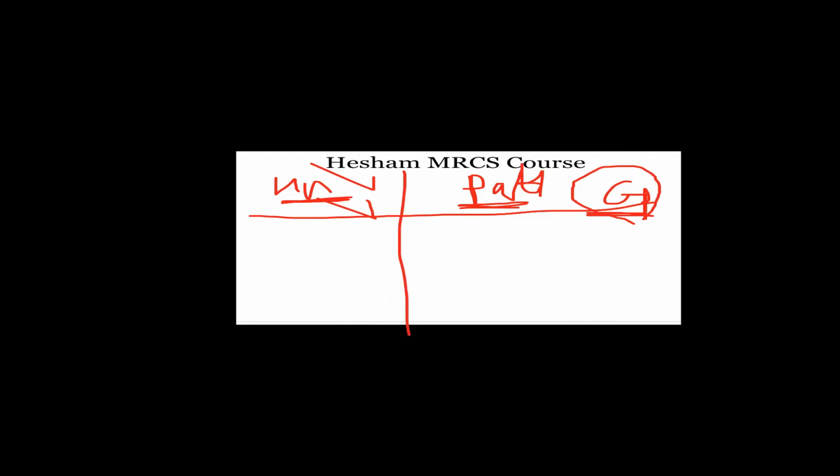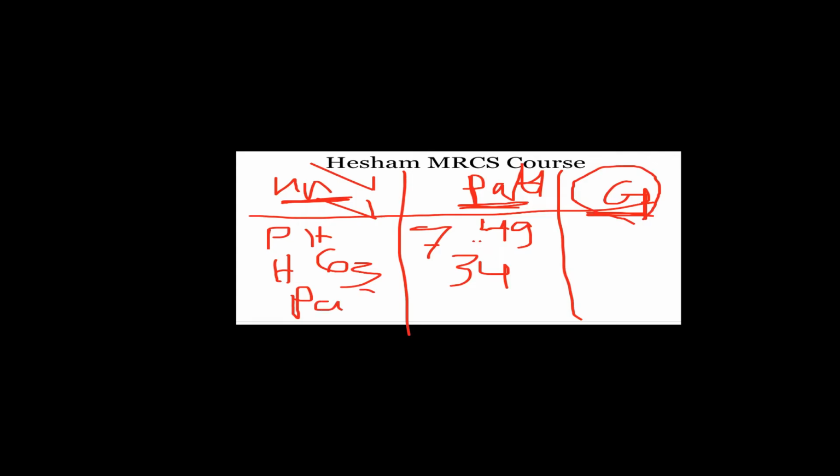Here, uncompensated, partially compensated, and completely compensated. I will give you, for example, pH 7.48, 49. Okay, then here HCO3 is 34, while PaCO2 here is 7.